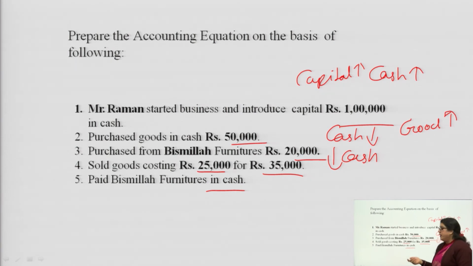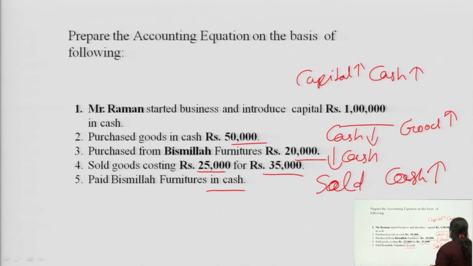If you have purchased on credit, it would be mentioned here that we have purchased the furniture from Bismillah on credit. Sold goods costing rupees 20,000: once the product has been sold, cash will increase and goods will go down. Paid Bismillah Furniture in cash.